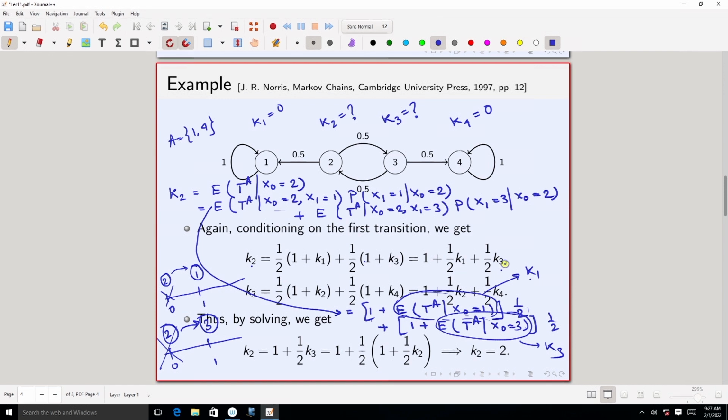Similarly, K3 can be written: from 3 I can move to 2 or 4 in one step.